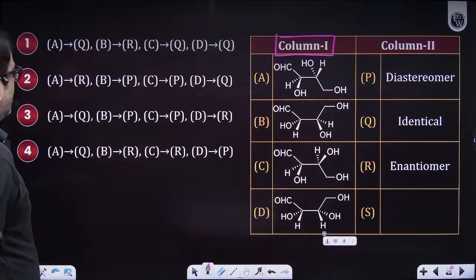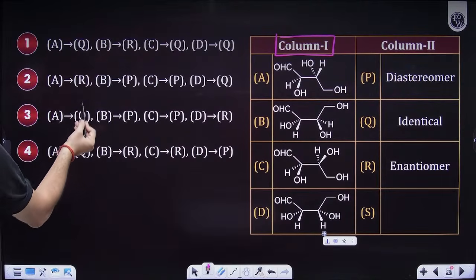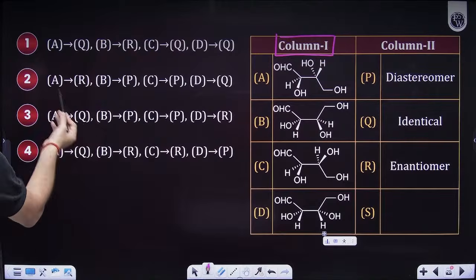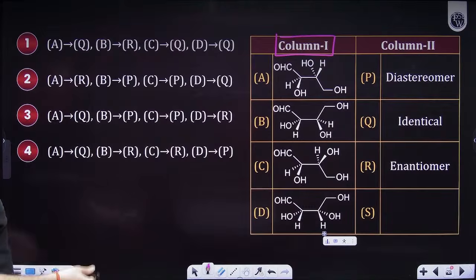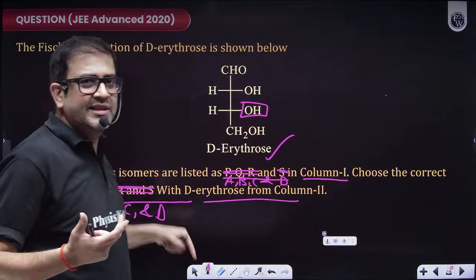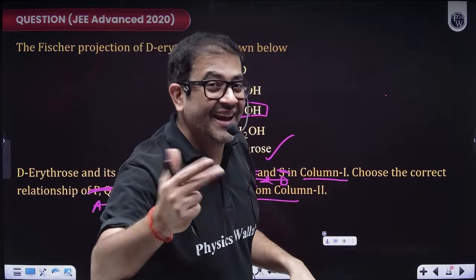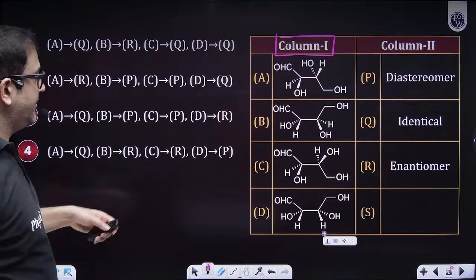Got it, sir. So let's do this, beta. Let's do Q, R, Q, Q. So I guess this will not be R, this will be Q only. And then we have to check. So let's check, beta. Obviously, if you are doing this in an advanced examination, because that's an advanced question, you will obviously take help of the options. But yes, still, we are learning.